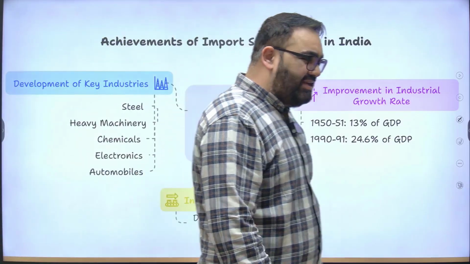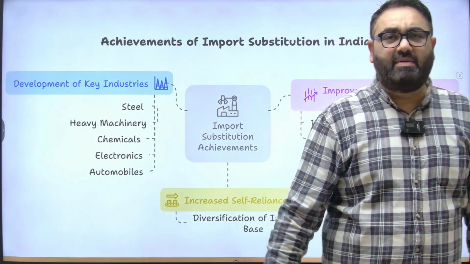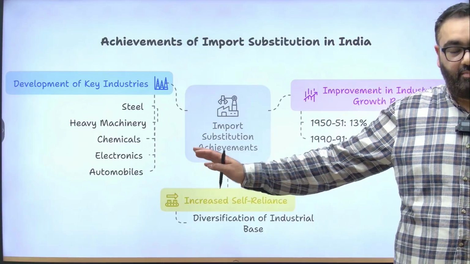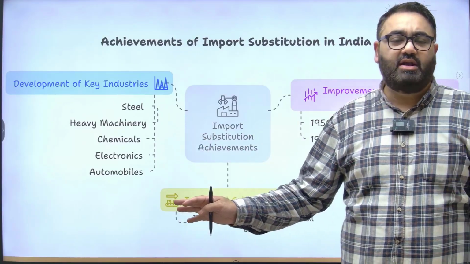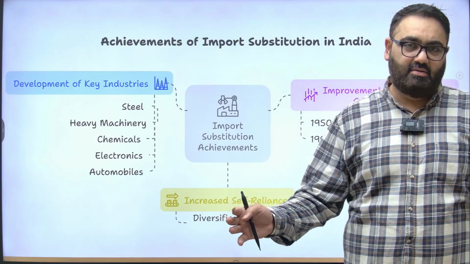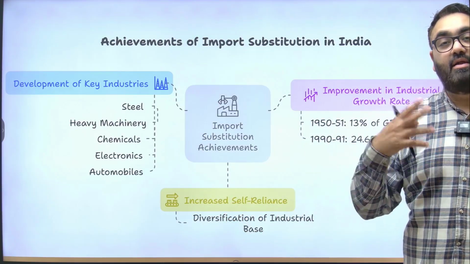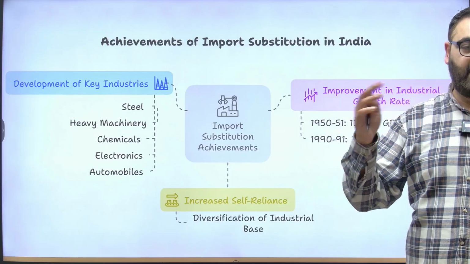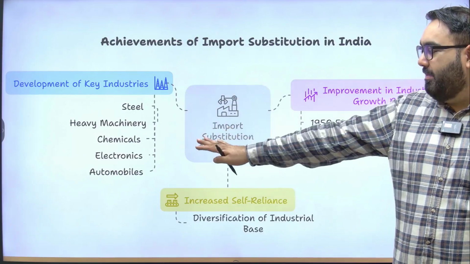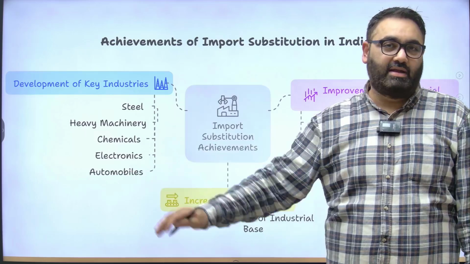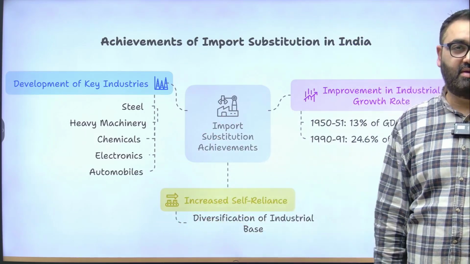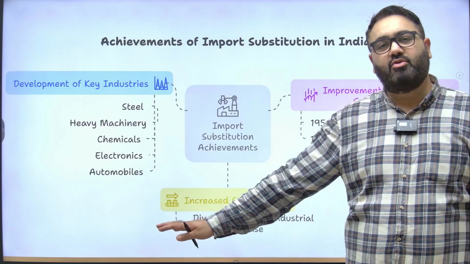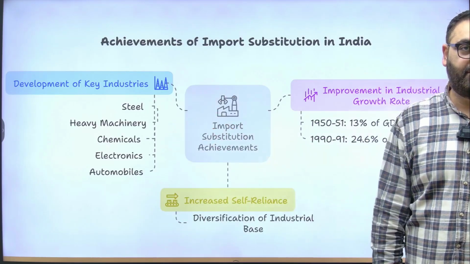We have been slightly successful, not 100%, but there have been certain achievements of import substitution. Again, reminding you, this chapter tells us about India's journey till 1990. I am individually taking the liberty of giving you some up-to-date data today, but mainly the chapter is about what happened till 1990. So the achievements and everything that we will discuss here of import substitution are from the point of view of achievements till 1990.